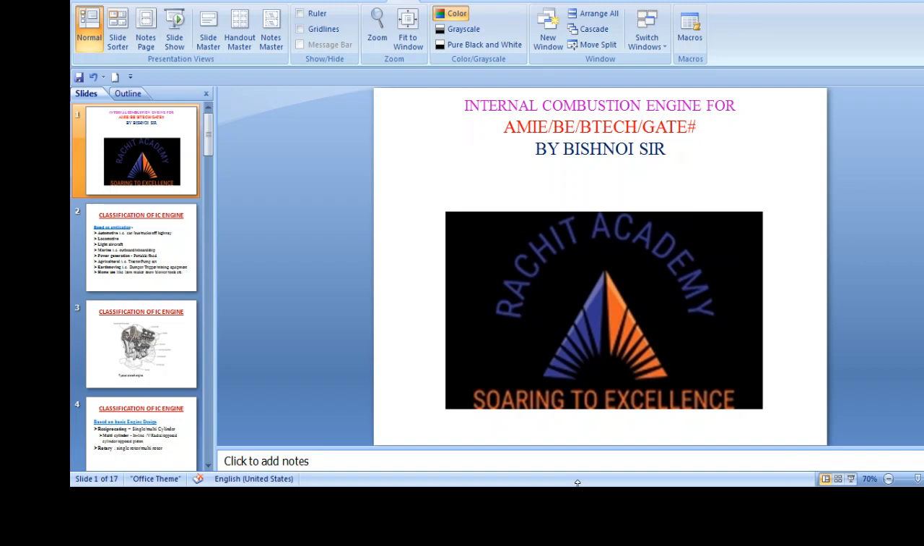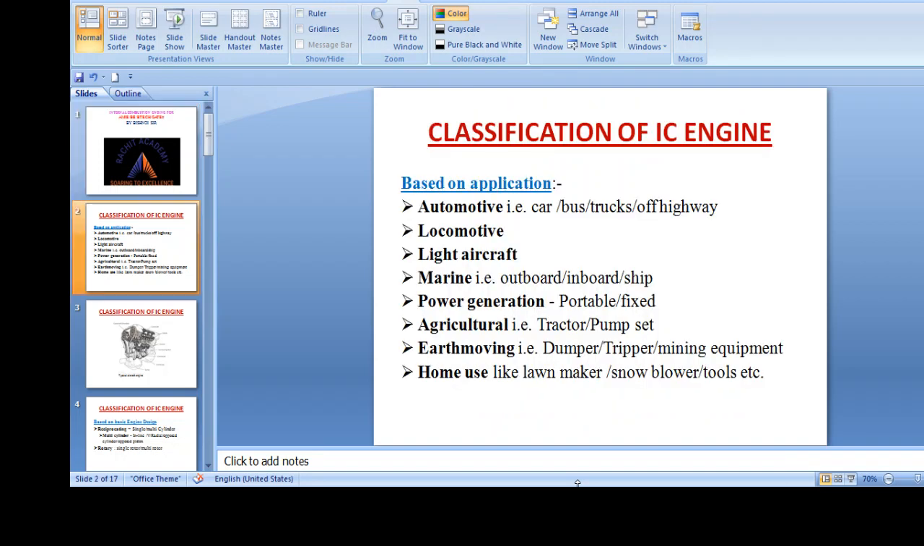Welcome to a session on internal combustion engines, wherein we will take up a very important topic that has appeared in various exams, that is, classification of IC engines. Let's begin the discussion. As we have covered in the previous two lectures, the introduction to the IC engine and various terminology used in the IC engine. Next is our classification of IC engine